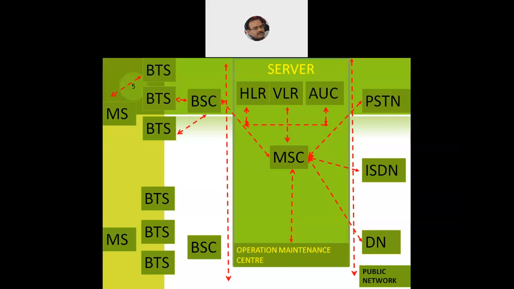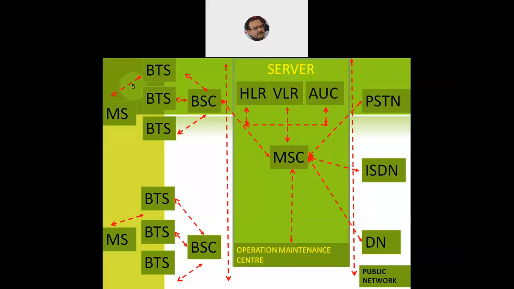So again, more links that show that BTS is being monitored by the BSC. Same way, the mobile station is being managed by the BTS. All of them are connected to each other. Now, if you look at this diagram and compare it to the AMPS system, in AMPS when the handoff used to take place, it was all monitored and managed by the mobile switching center or the MSC. So there was a lot of overhead on the mobile switching center.